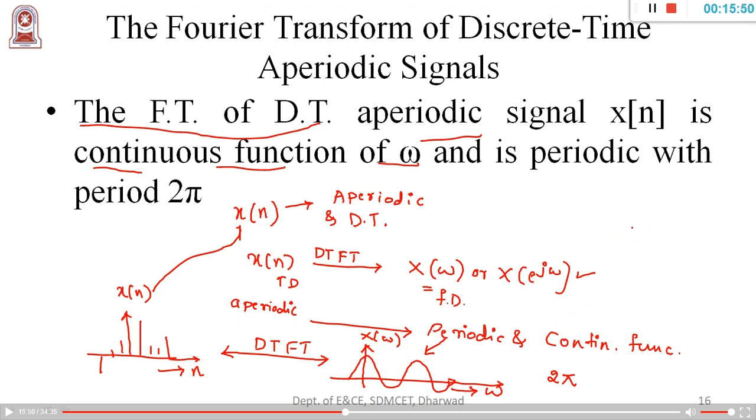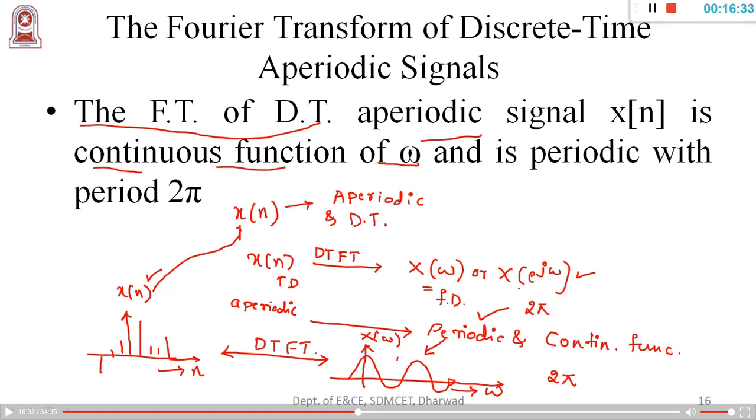So these are all the fundamental concepts that you have already learnt in your signals and systems. Now with this as a fundamental concept and basic knowledge, I will take you further for digital signal processing. Right now you must remember that a discrete signal which is aperiodic in nature, when you apply DTFT, will become continuous in nature and periodic with period 2 pi with respect to frequency omega.